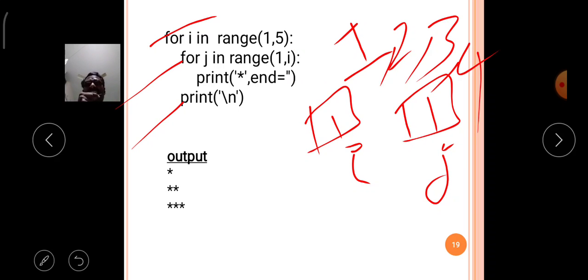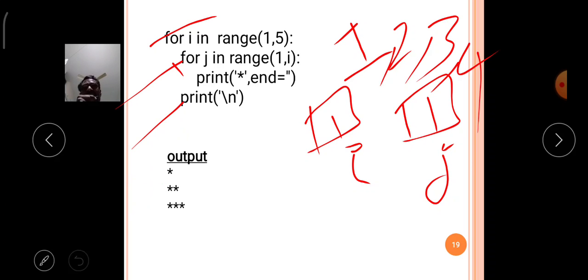That's why in the first iteration the condition is false, and it will not print anything on your output screen. Then comes the second statement, printf \n, so it goes to a new line.